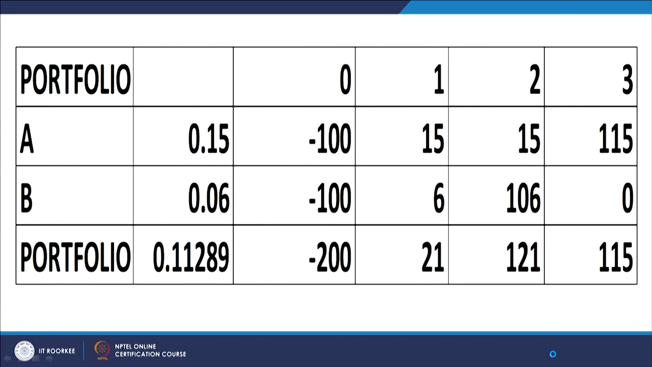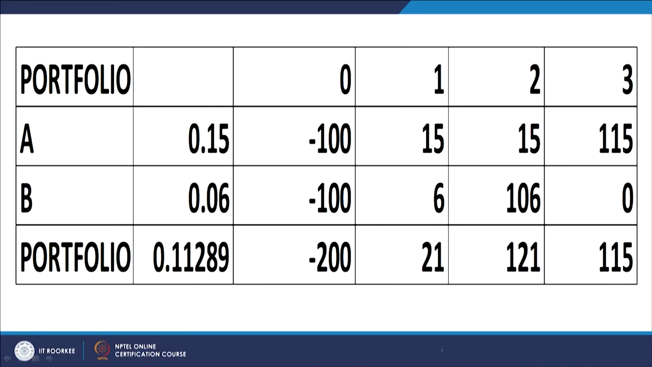Just look at it. The YTM of A and B are quite clear. A's YTM is 15%, B's YTM is 6%, because both of them are quoting at par. Therefore, coupon rates must equal the YTM. When we work out the YTM of the portfolio, the cash flows are the aggregate of the cash flows of the two constituent securities, and it works out to 11.29%.